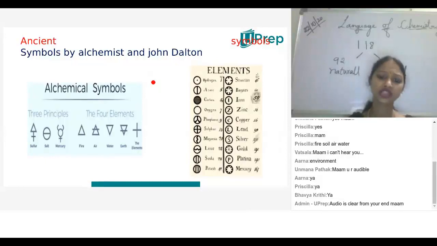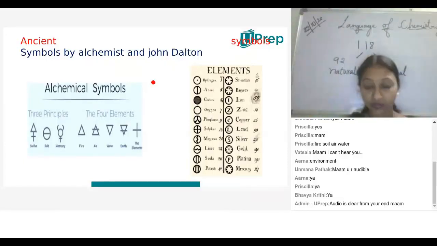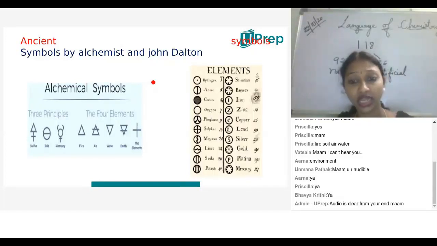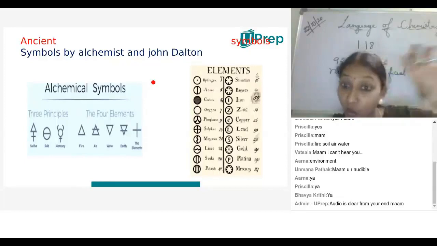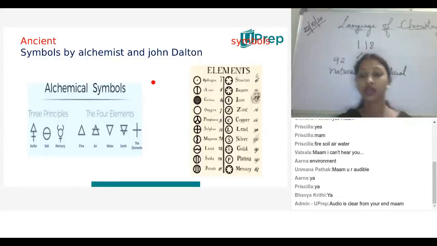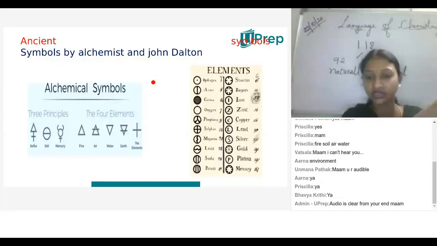Understood. So based on the nature, fire, air, water and earth, they have divided into 4 different zones. They have given 4 symbols at the top of the 4 different zones. So when they found the elements, if the elements had moisture content, were wet, then they considered those elements under the water zone. So whenever the elements were found wet and moist, they dropped under which zone? Water.